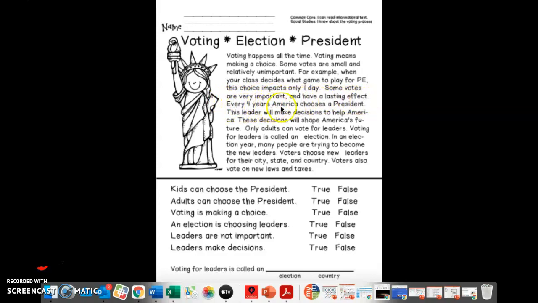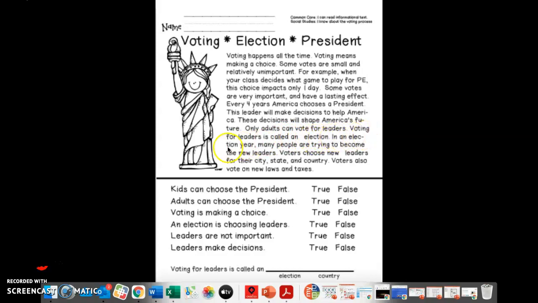Every 4 years, America chooses a president. This leader will make decisions to help America. These decisions will shape America's future. Only adults can vote for leaders. Voting for leaders is called an election.